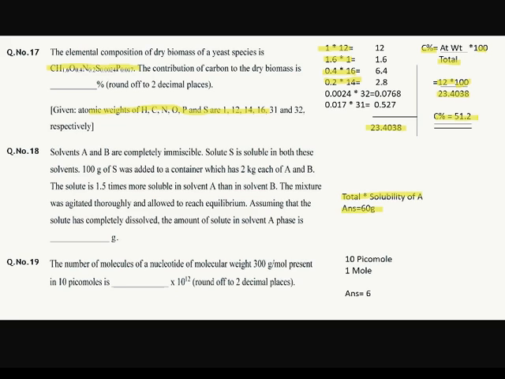The next question: the number of molecules of nucleotide of molecular weight 300 gram per mole present in 100 picomoles is dash dash. Okay, directly calculate the number of molecules. The 10 picomole, we know that, is equal to 10 into 10 raised to minus 12 mole, and 1 mole is equal to 6.023 into 10 raised to 23. Nothing to do, just multiply both. Which will come 10 into 10 raised to 12 into 6 into 10 raised to 23. We'll get our answer, which is 6.